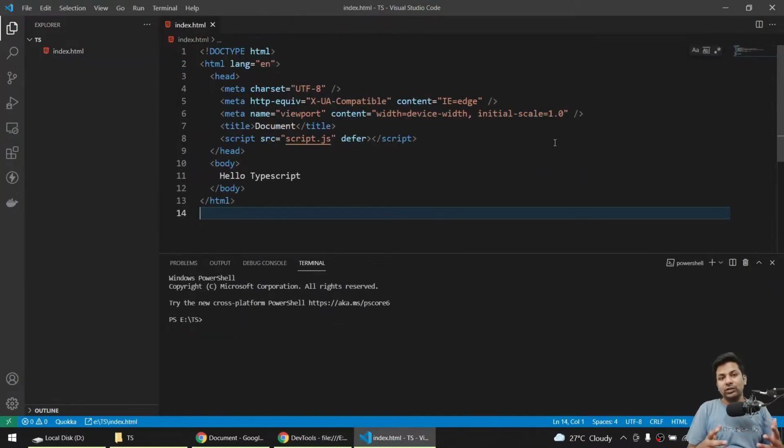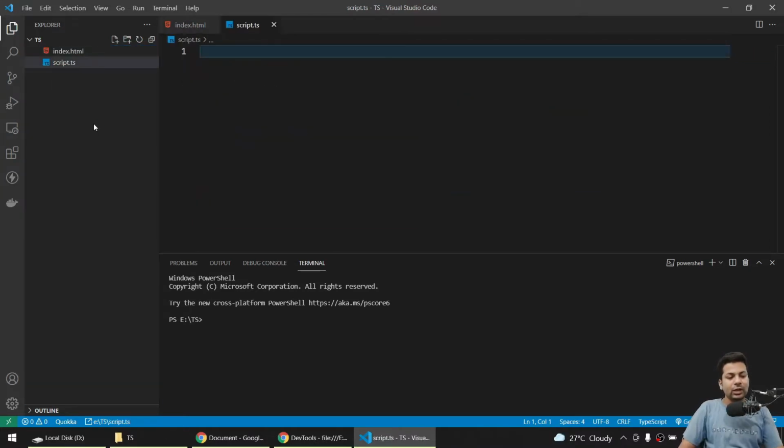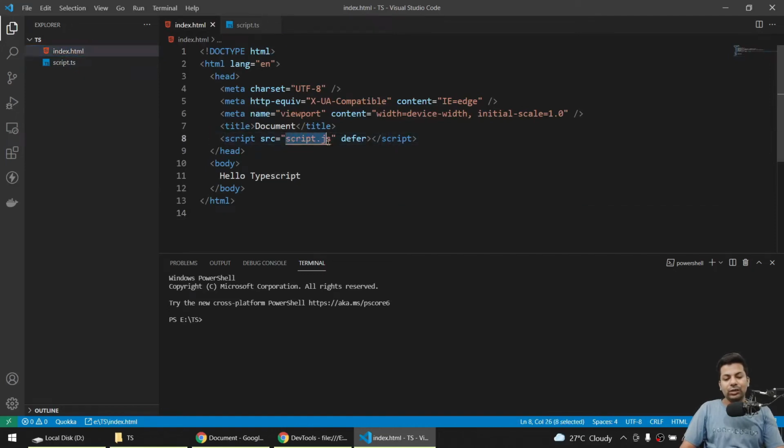Okay guys, now we'll see the normal data types in TypeScript. Firstly we'll see boolean, string and number, as those are common. After that we'll move to objects and arrays, but in this part we specifically look at numbers, strings and booleans. So I'll make a ts file called script.ts, because script.ts after compiling will produce script.js, and here I am using the script.js file as I was using before.